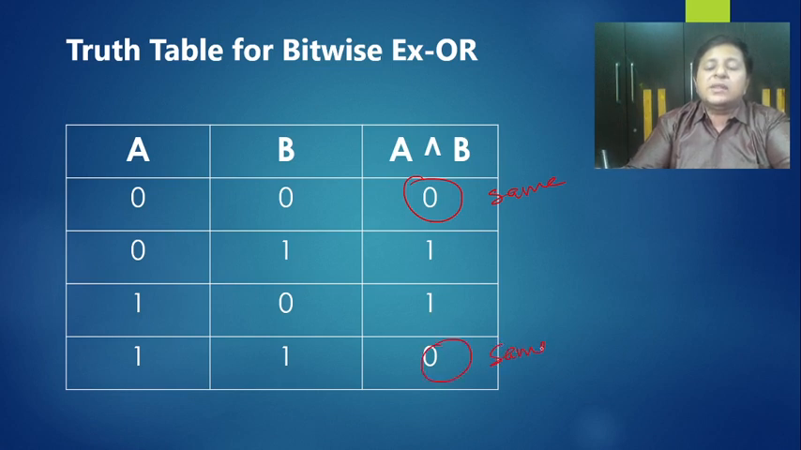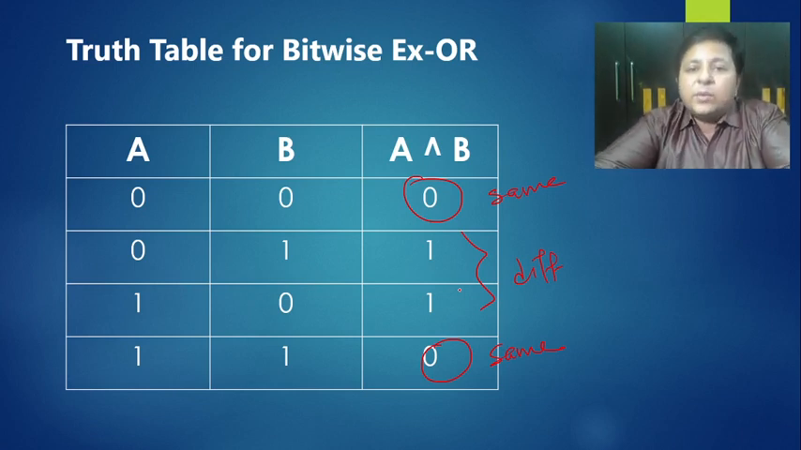So in that case the answer is going to be 0. If both of them are different, then the answer is going to be 1. So 0 1 1, 1 0 1. So that is the way you can very well try to understand and remember.